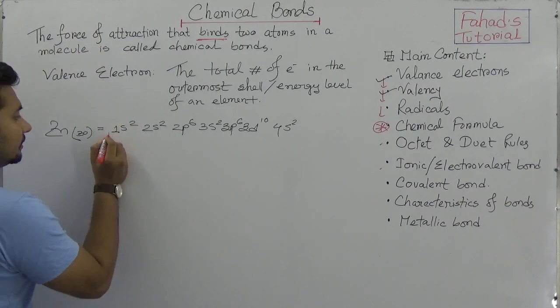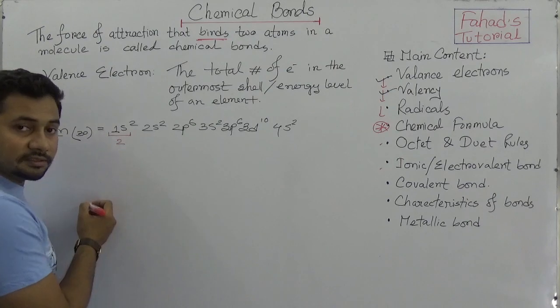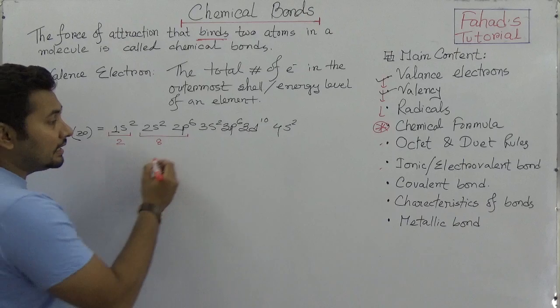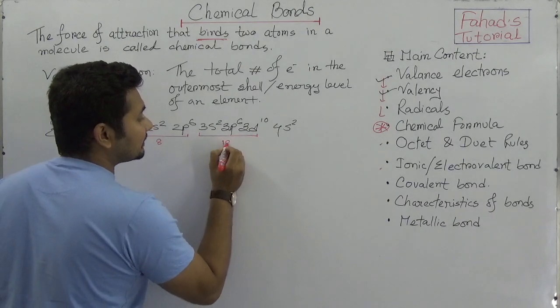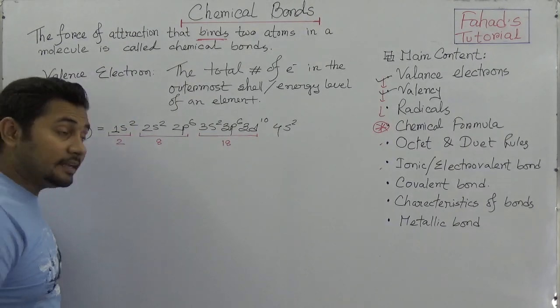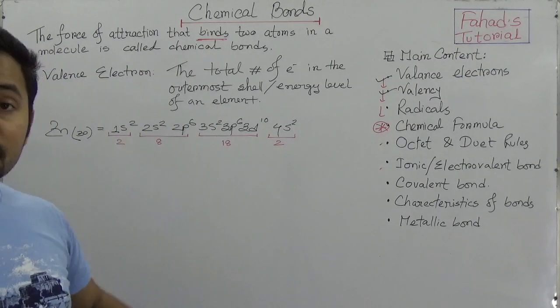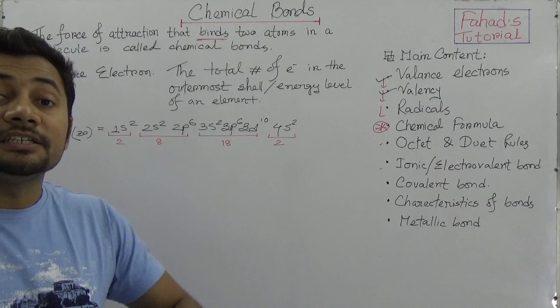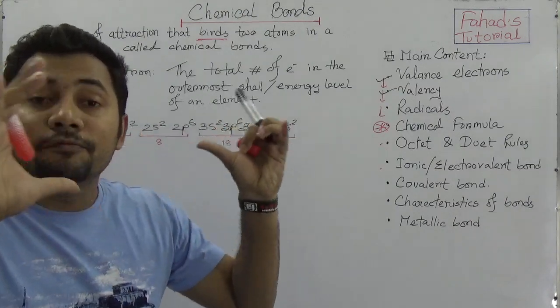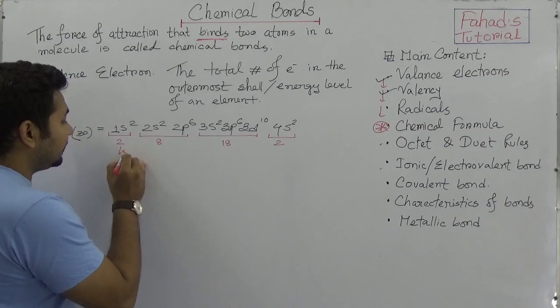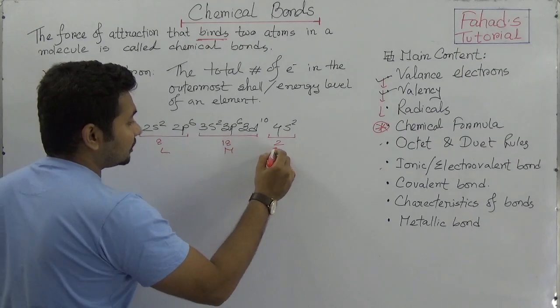So in the first shell it has 2 electrons, in the second shell 8 electrons, in the third shell 18 electrons, and in the fourth shell 2 electrons. So altogether it has 30 electrons organized in the 4 shells: K, L, M, N shells.